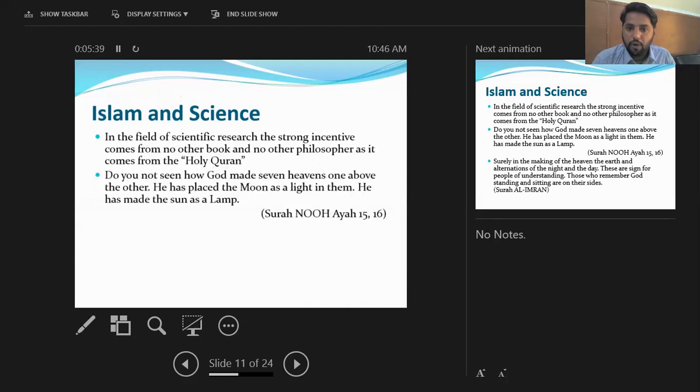Do you not see how God made seven heavens one above the other? He has placed the moon as a lighting in them, and he has made the sun as a lamp. Surah Nuh, ayah number 15 and 16. In this ayah, Allah says: have you ever seen the heavens, the moon that is lighting, and the earth, all these?